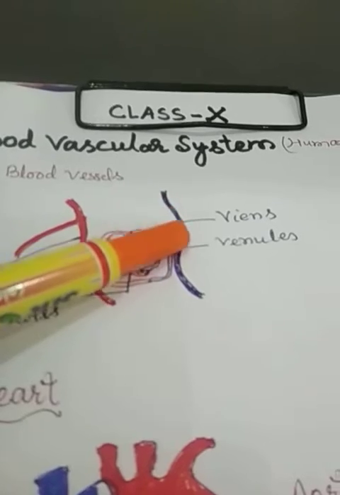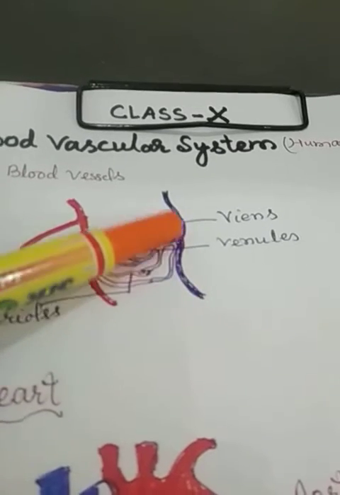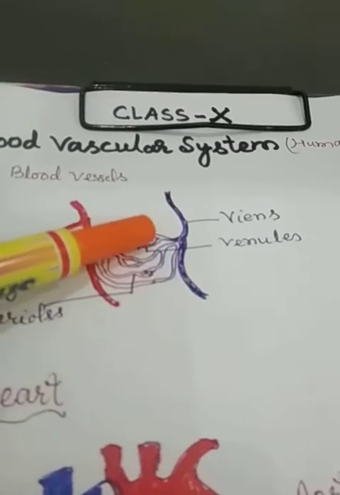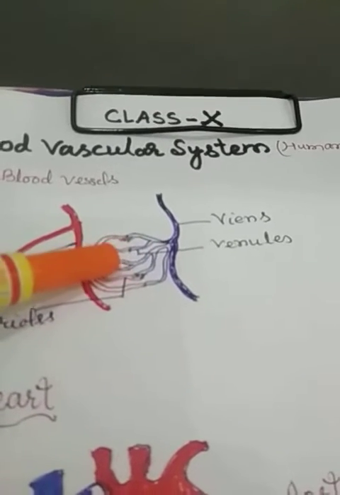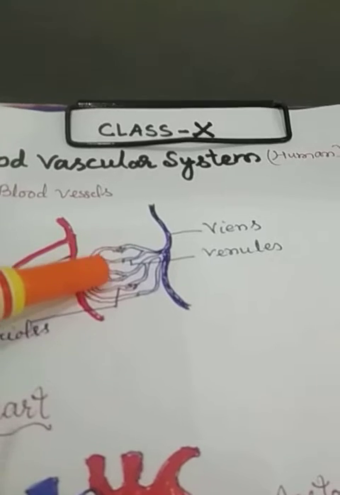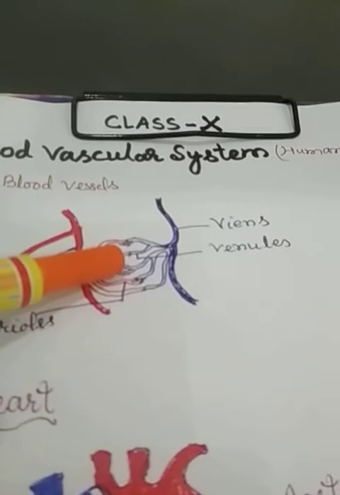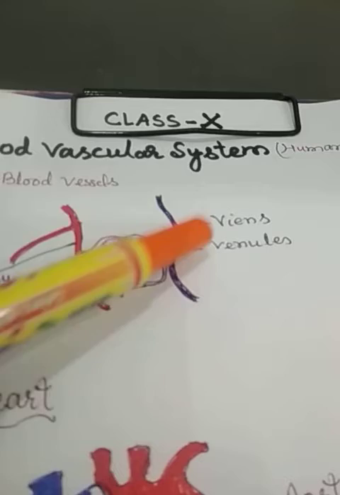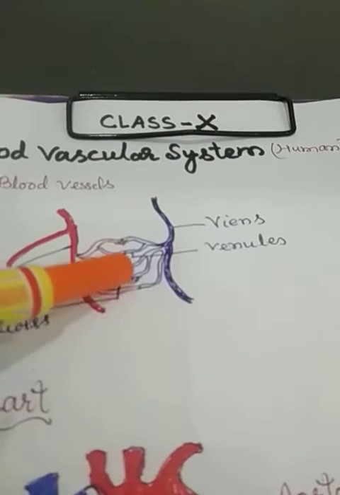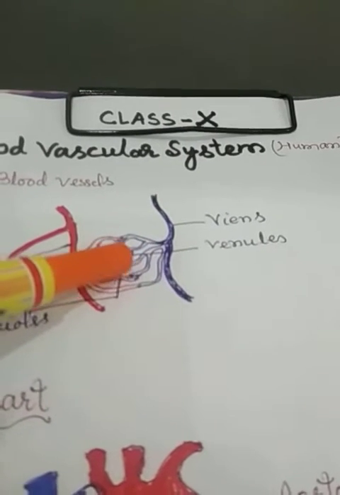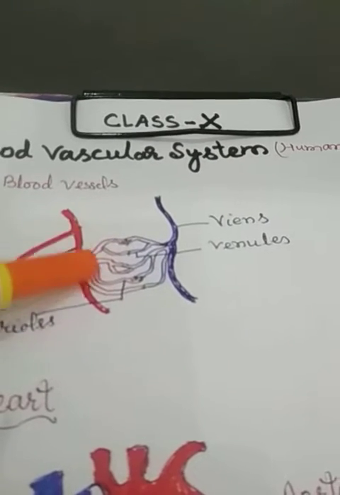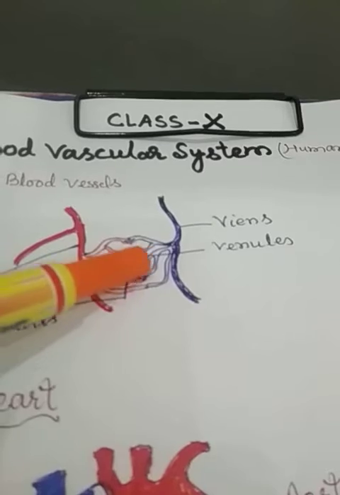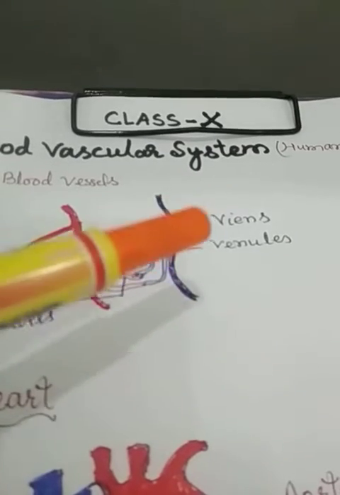so that this blood reaches the lungs for the gaseous exchange in the alveoli, what you have studied in respiration. So suppose this is the structure of an alveolus, then there will be gaseous exchange, and as a result the oxygenated blood gets supplied by these arteries, and deoxygenated blood gets supplied by the venules.